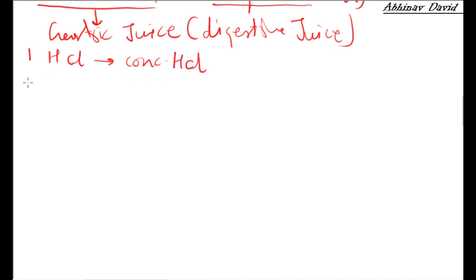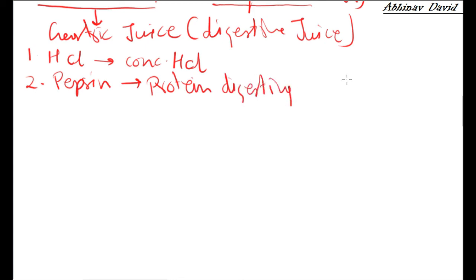Okay, and then we have number two, pepsin. What is pepsin? It is a protein digesting enzyme. And then we have number three, mucus.